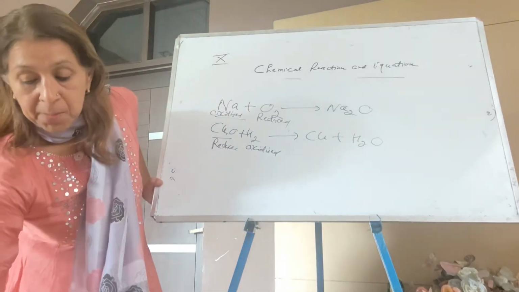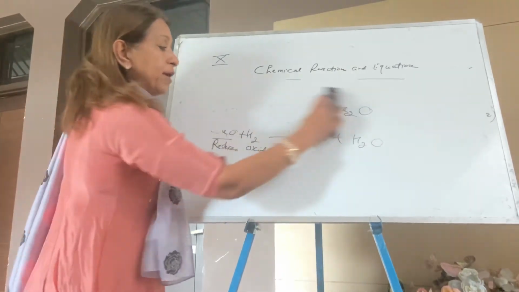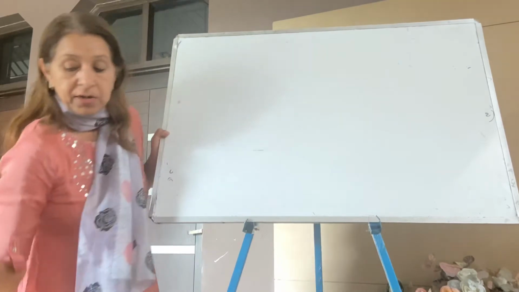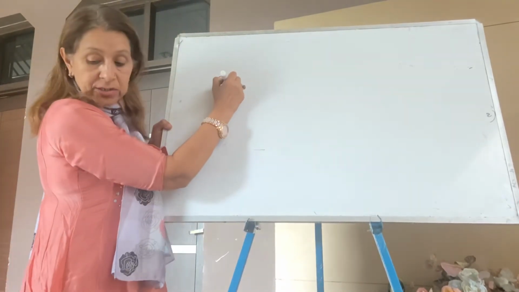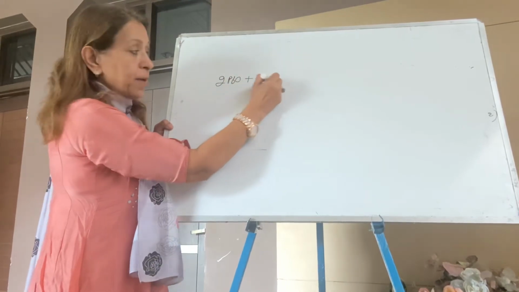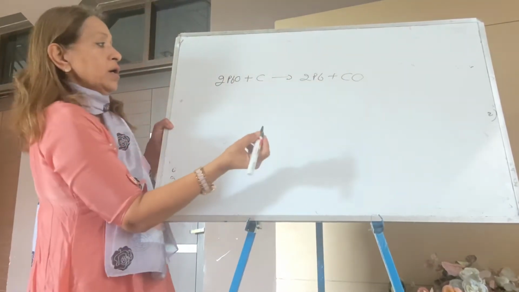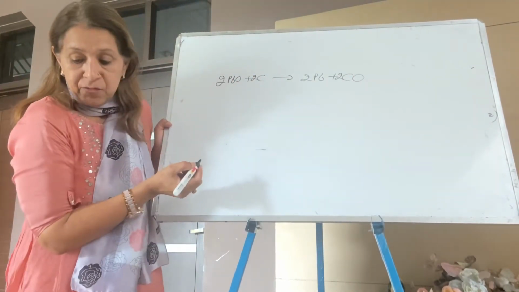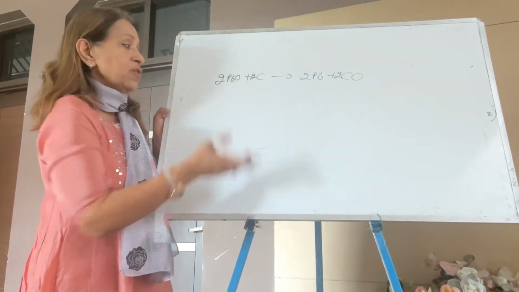Now this question is completed, your 8 questions are completed. This is all of the internal questions. Now I am taking the exercise questions. Open the exercise. Your question number 1: the reaction given is 2 PbO plus carbon, arrow, 2 Pb plus CO. The answer is whatever is written. They are asking which of the following is incorrect. Now, even before looking at the options, you can check.